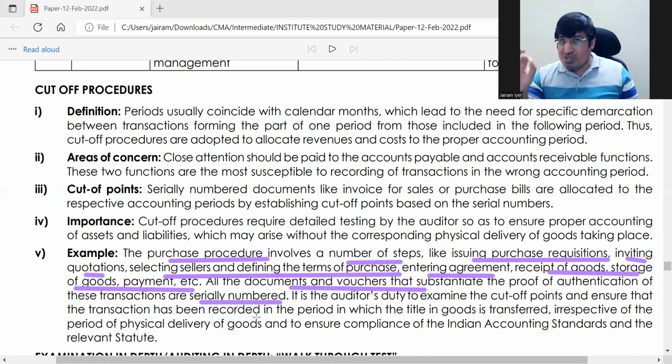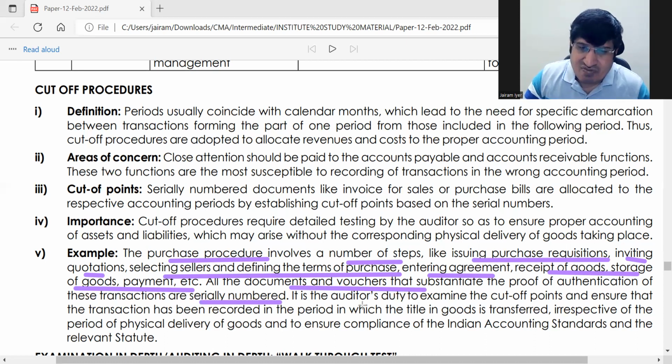If tomorrow you want to search, there should be some part of the serial number which is common in all these things, because it is one transaction. Why? So that it is easy to find out. If tomorrow the auditor wants to see all these transactions together, he will be able to bring them together. In modern ways you can sort it. If you maintain it with proper serialing, then sorting becomes easy and checking becomes easy.